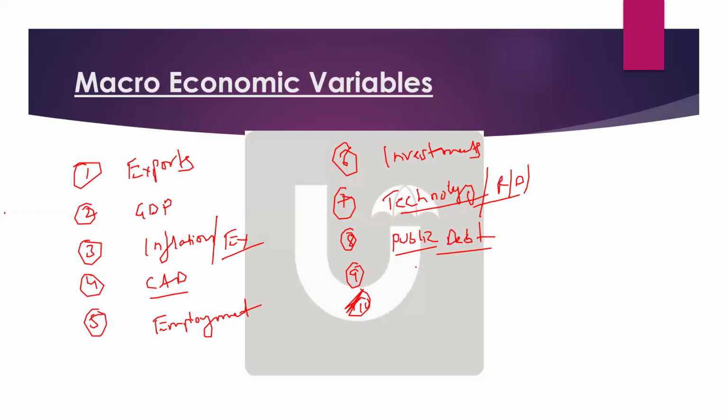Okay. Anything else? Exports, GDP, inflation, employment, investments, technology, public debt. Any other macroeconomic variable? Private sector, is it a macroeconomic variable? Private sector, definitely it is. So overall, what is the involvement of the private sector? What happens to the private sector also? You can mention. Okay. No issue. Anything else?